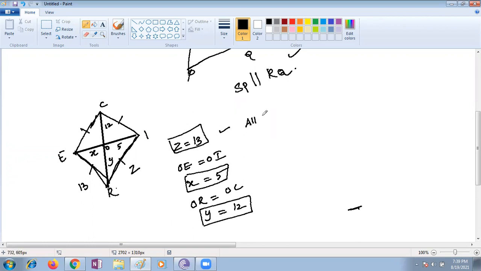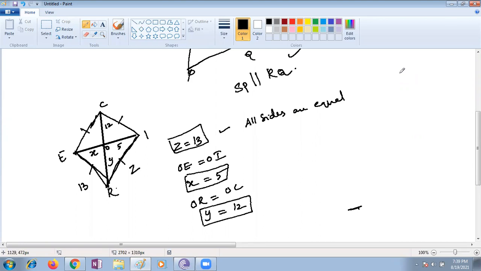Ma'am, in a rhombus are all angles equal? No, Nana. All sides are equal. Ma'am, only sides, no, ma'am? Yes, Nana, only sides. That is the difference between a rhombus and a square. In a square, angles are equal, sides are equal, and diagonals are also equal. All are equal there. But here only the sides are equal. Diagonals and angles are not equal. Opposite angles are equal.